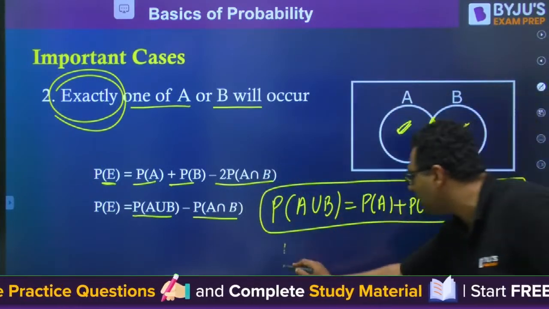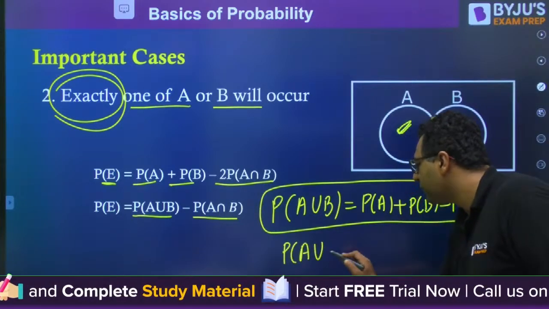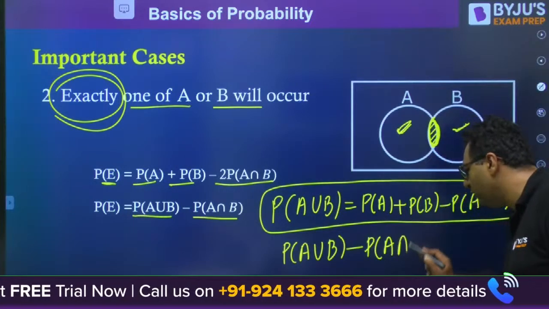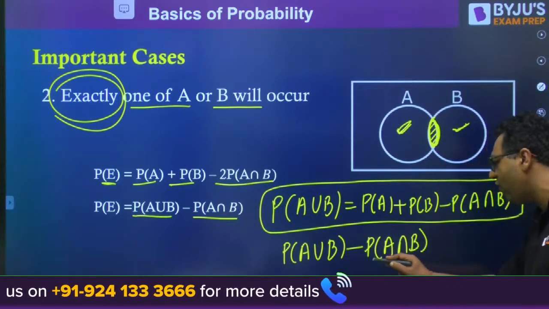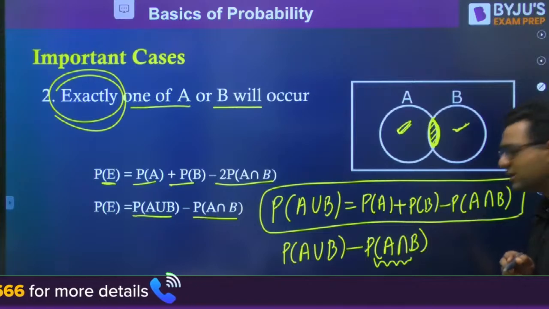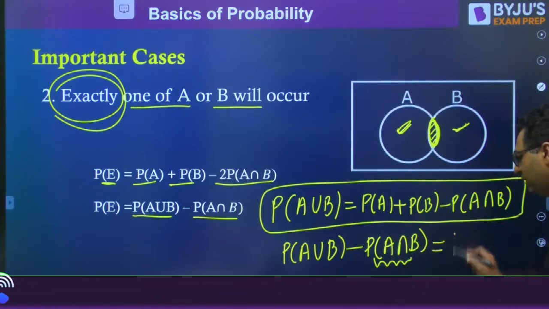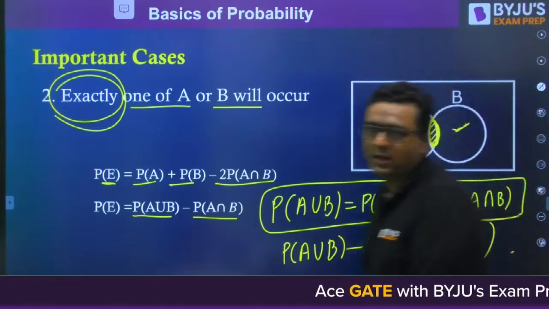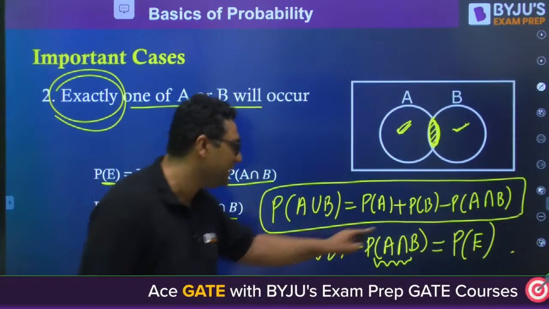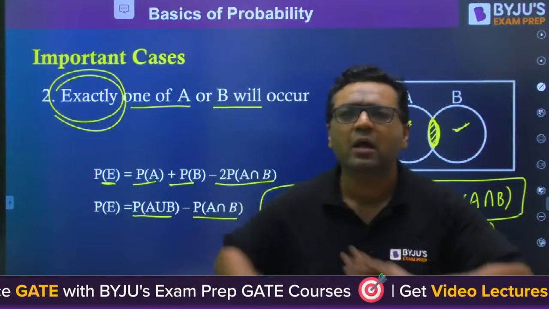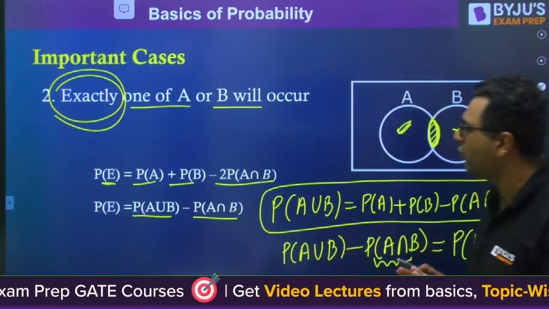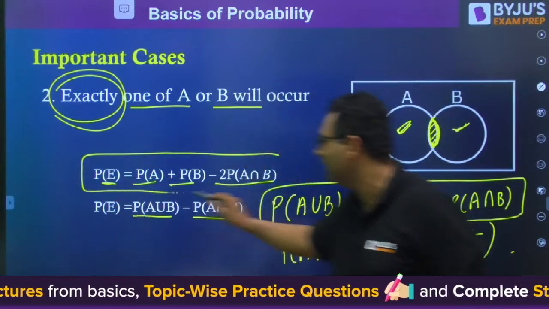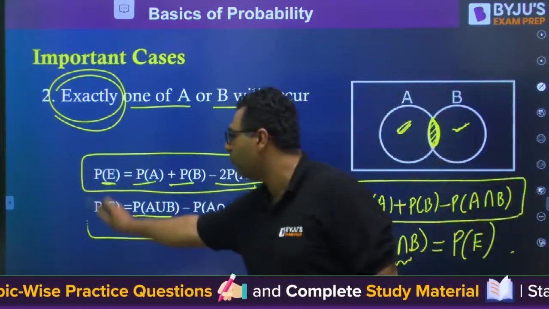So from this P(A union B), if we subtract P(A intersection B), we are removing the probability of both A and B. Then you will have the probability of exactly one of A and B to occur. So you can say directly union minus intersection will be the formula for that. Many times you will see questions directly from that. So for exactly one of A or B, you can remember the formula in this way or in this way.